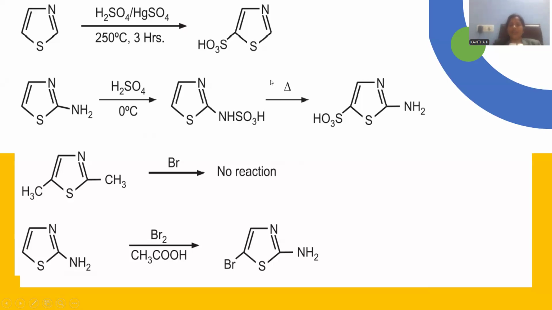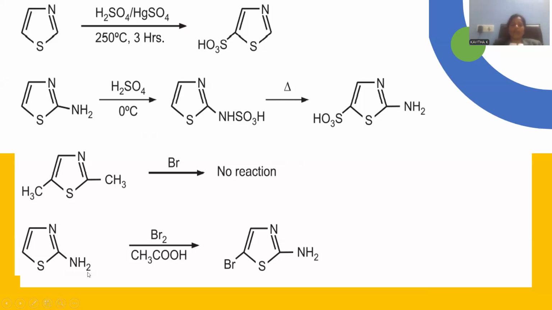So further, let me boil this solution so that it will rearrange the molecule itself, giving rise to sulfonation replacement to the position number 5 again. Let me perform this bromination if the two positions, position number 2 and position number 5, are both completely blocked, so that bromo will not enter inside, giving rise to no product at all, right?